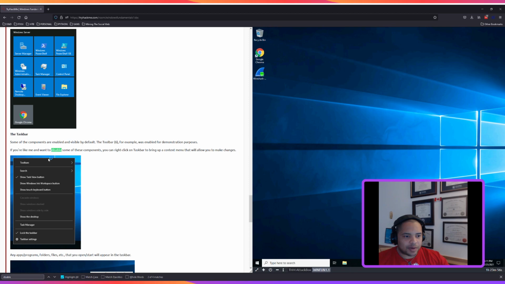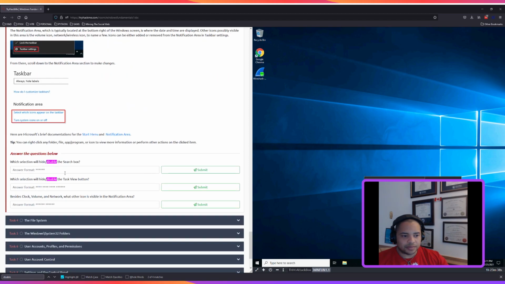So the taskbar wants to disable some of these components. If you right click on the taskbar, we can hide or enable some of these components. So let's say taskbar. Let's see if that works.